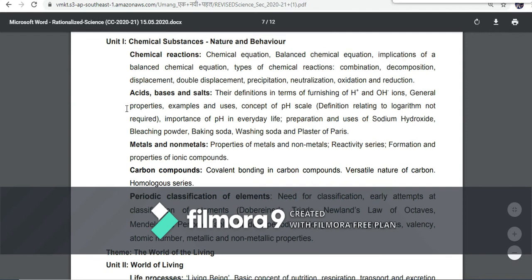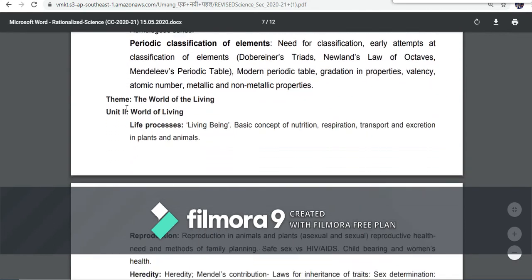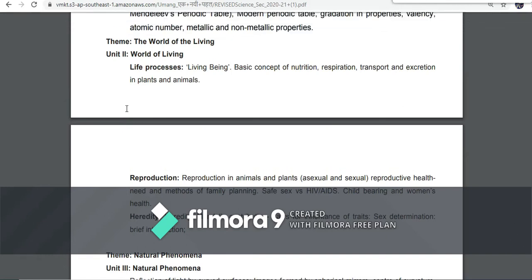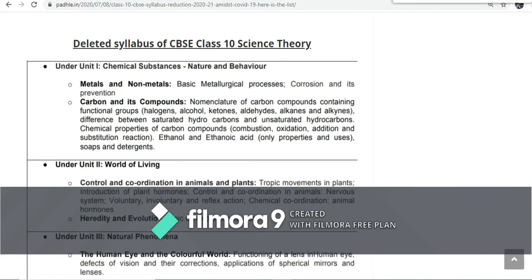Now, heading on to Unit 2, World of Living. We used to have 4 chapters: life processes, control and coordination in plants and animals, reproduction, heredity, and evolution. Out of these all, control and coordination in animal and plants, this chapter is totally removed. But if we talk about chapter 4, that is heredity and evolution, from this evolution part is removed, which means basic concepts of evolution is deleted. Now we are only left with heredity.